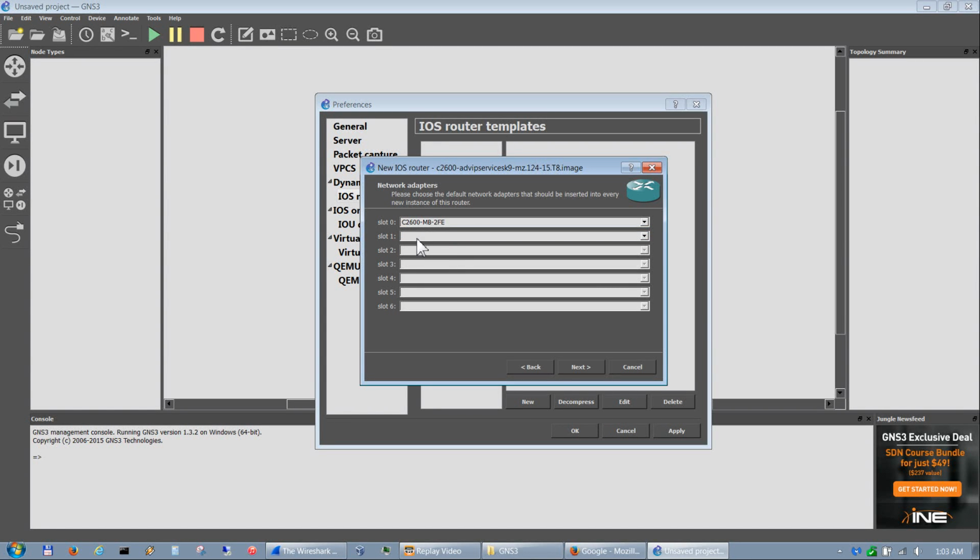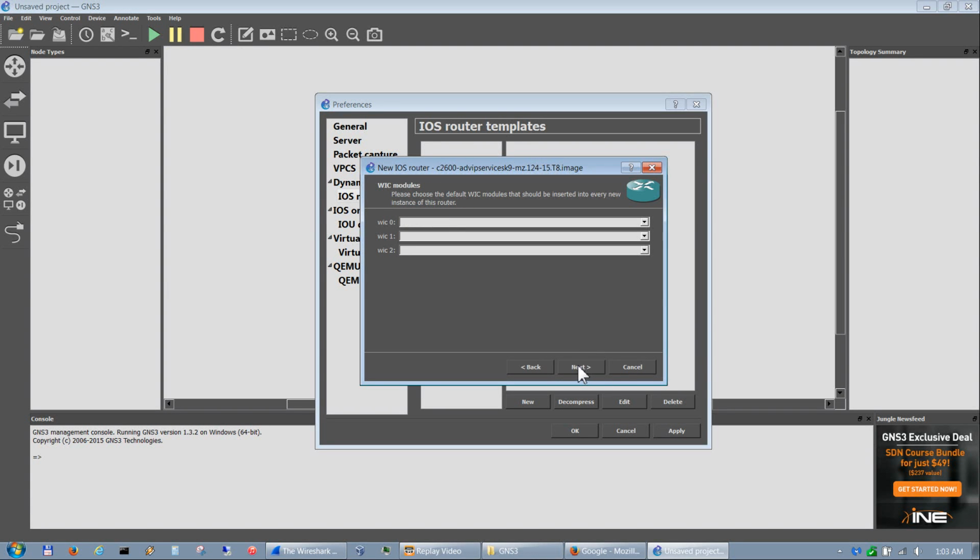I usually don't add anything here, but you can. You can add that Ethernet switch module or other Ethernet ports or Fast Ethernet if you wish. I usually leave those blank because, like I say, you can change that later, and I'll show you where you can do that. So we go ahead and hit next.